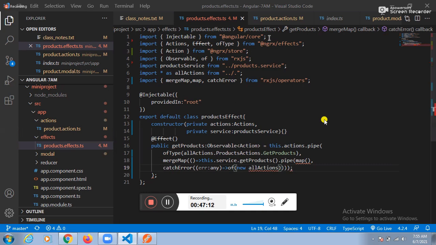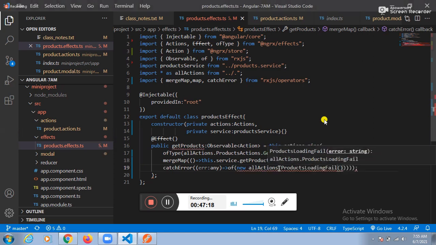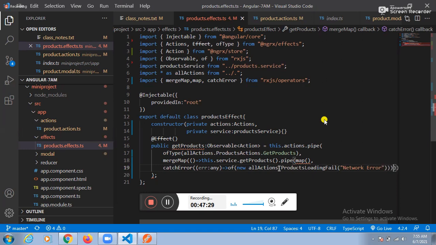Here we need to go for one more thing. The one more thing is new AllActionsData dot. What is the next one here? The third one. Here itself we need to pass the network error. Whatever the error is there, that error we need to pass. Let me pass the network error.